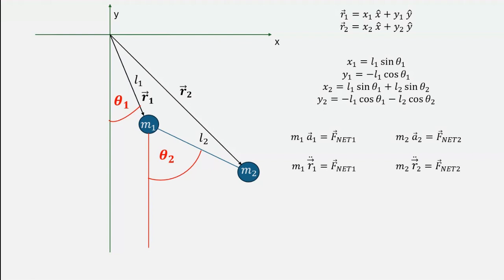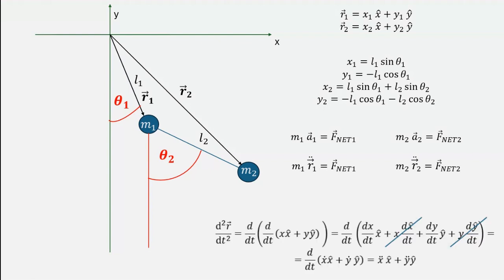The number of dots just tells you how many times the function was differentiated with respect to time. Since we have already defined the position functions, the two position vectors, both of which are functions of time, we can just differentiate them twice to get the acceleration functions. We do that by differentiating their individual components. This is especially easy to do in Cartesian coordinates because there the unit vectors are constants.